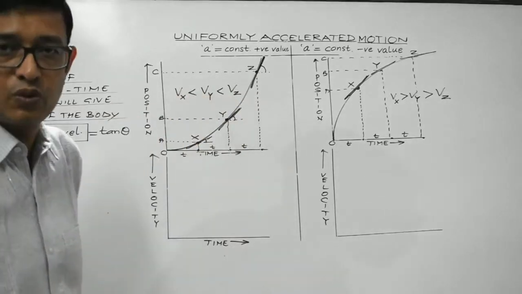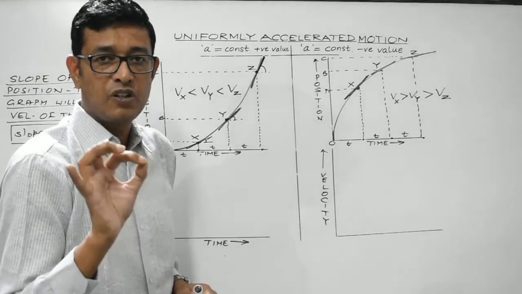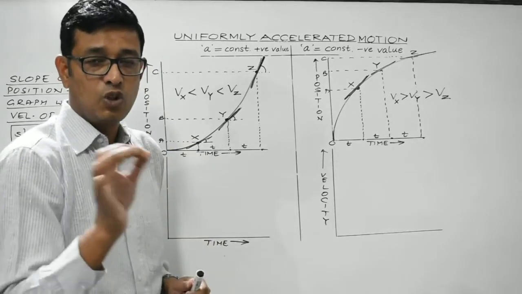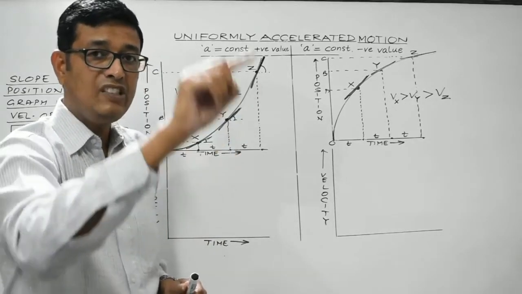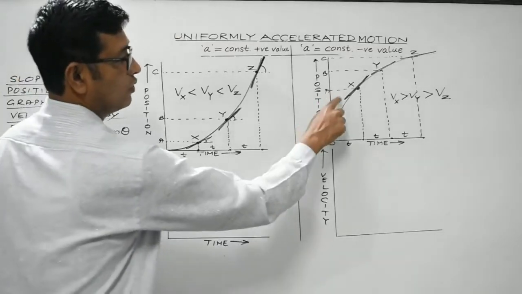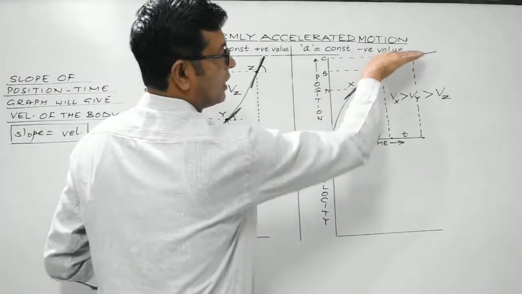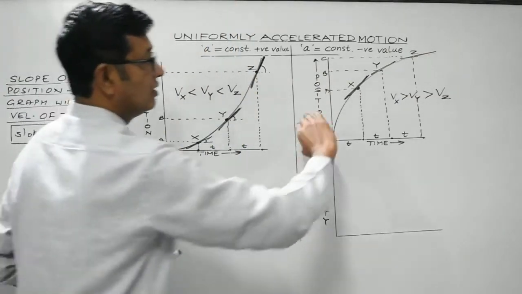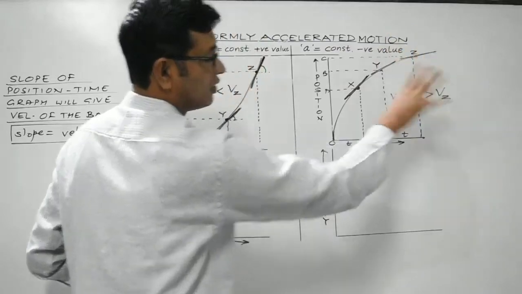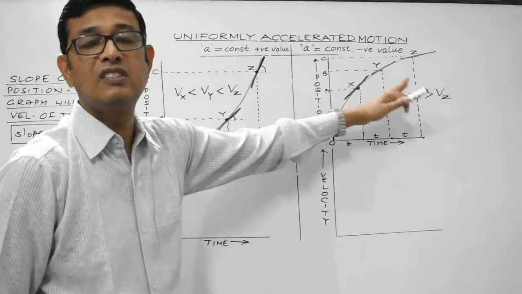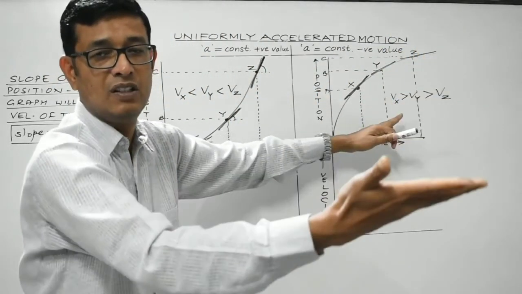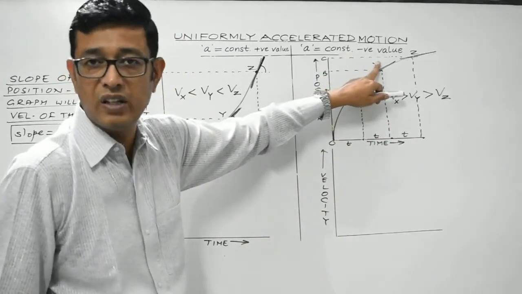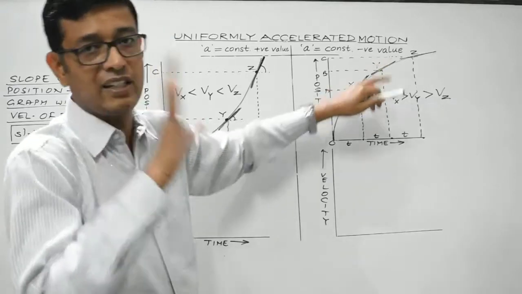Concentrate on the slope, students. The slope of a position time graph gives the velocity, and the slope at a point is given by drawing a tangent at that particular point. That is what I have done over here. Here, the slope keeps on decreasing. There, the slope keeps on increasing. So here, the graph becomes flatter and flatter. So the slope decreases, which means velocity is decreasing with the passage of time. And velocity of the body decreases only when it is the case of retardation, that is, when the value of A is negative.